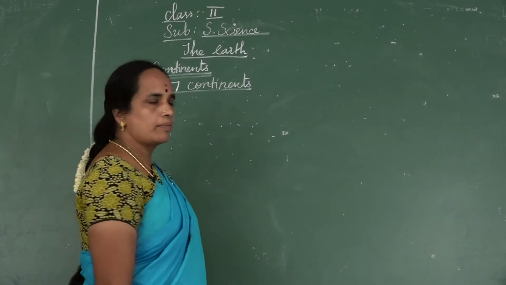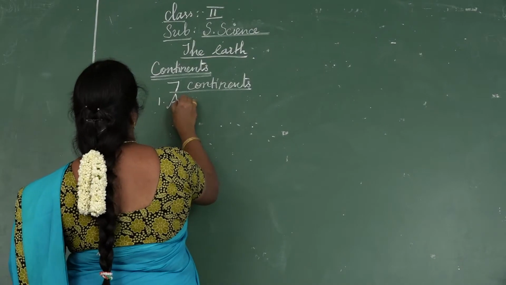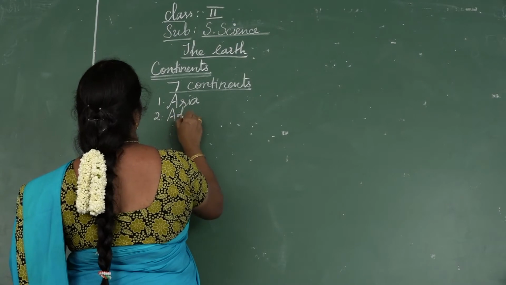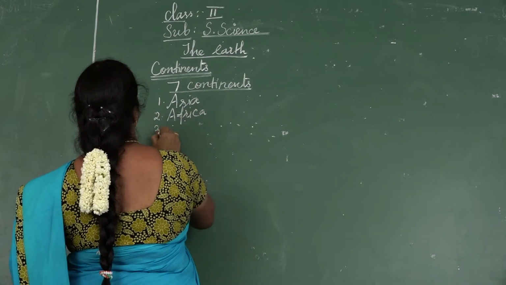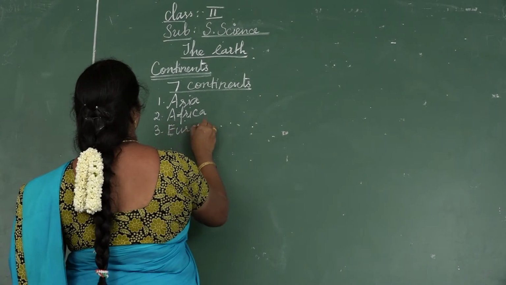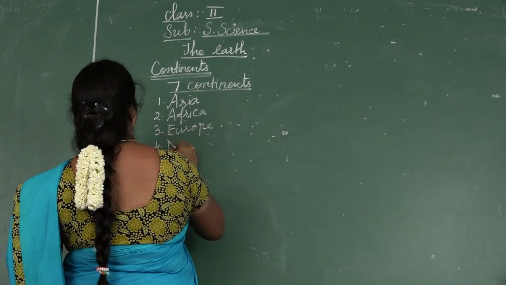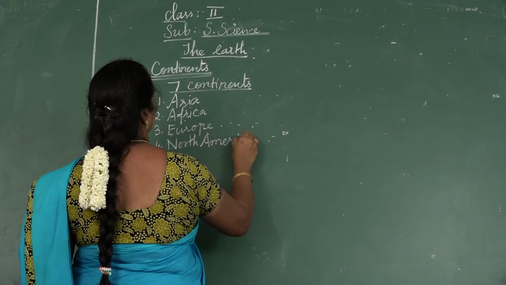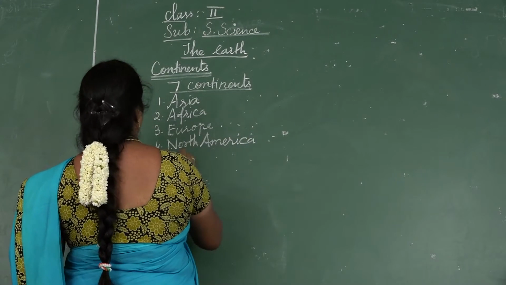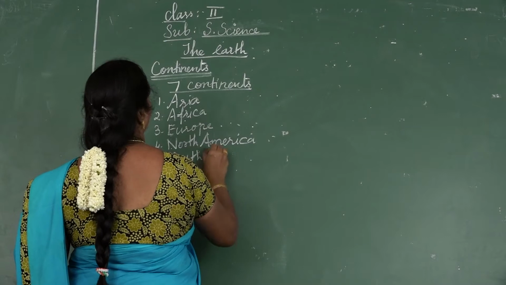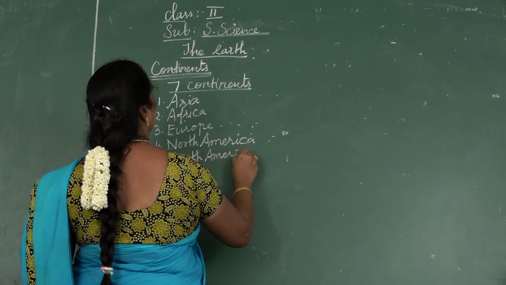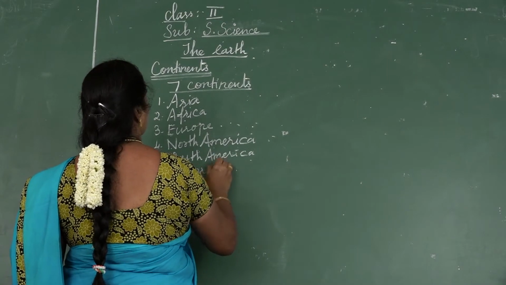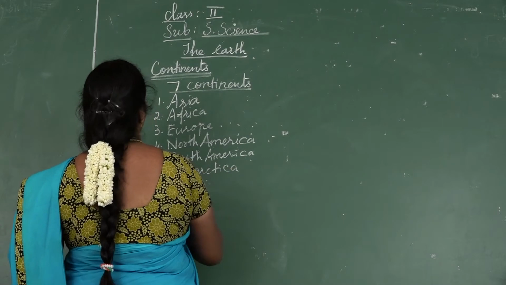What are the continents? Asia, Africa, Europe, North America, South America, Antarctica, and Australia.